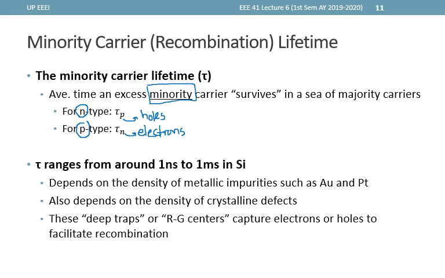The term deep trap is used to describe introduced energy levels near the center or the middle of the forbidden region. Thus, EA near EV or ED near EC are not considered as deep traps as they are found at the edge or near the edge of the forbidden region.